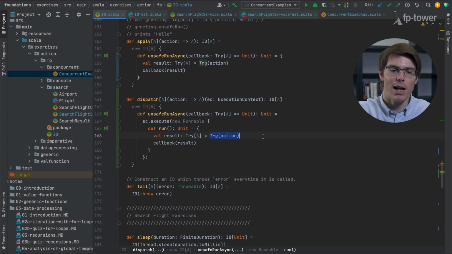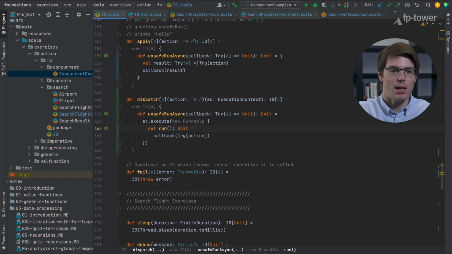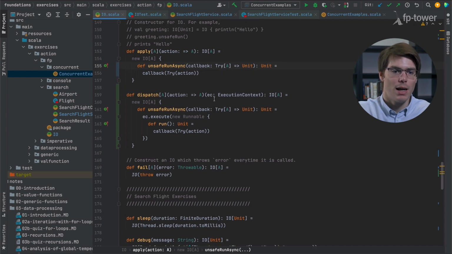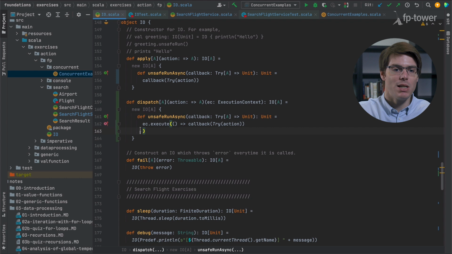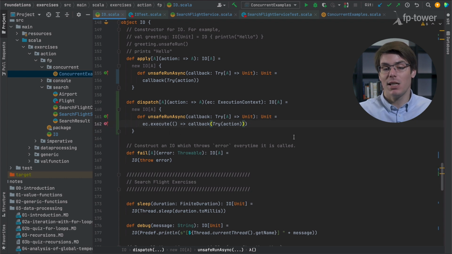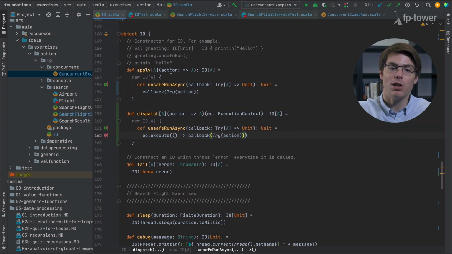Now we can simplify the code slightly. We don't need to have two steps. We can just do it like this. Same here, just to make it slightly more concise. And the same with Runnable: because it's a trait with a single abstract method, potentially we can also use the SAM syntax, which means that we can replace this by that. So the SAM syntax basically says, because this trait has a single abstract method, let's just define this method straight away, and that's it. So really, the only difference between apply and dispatch is where we execute the callback function.